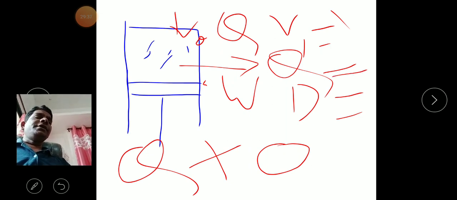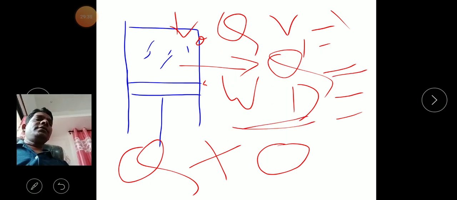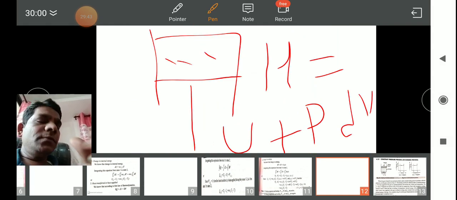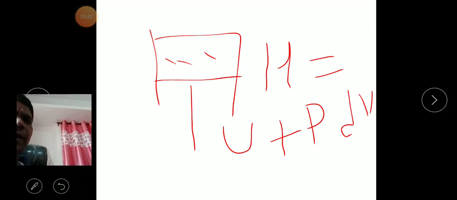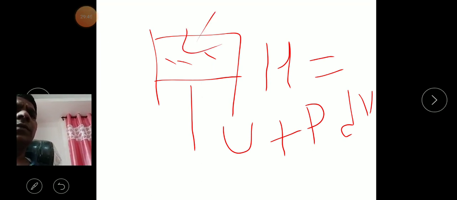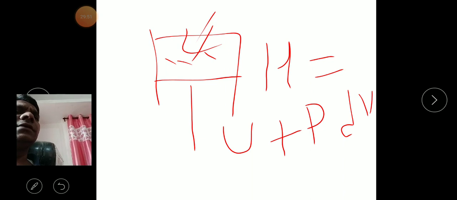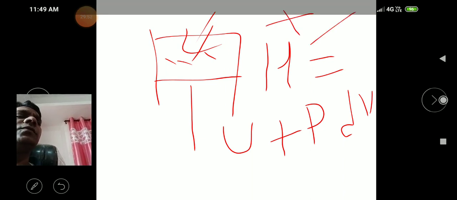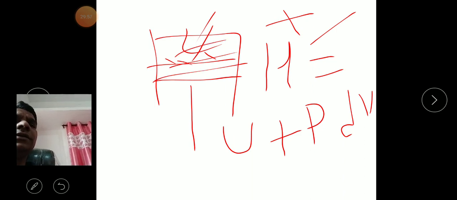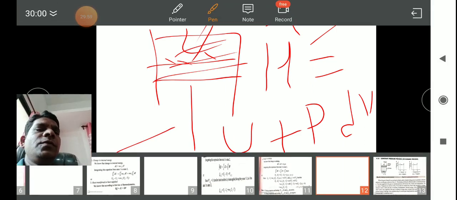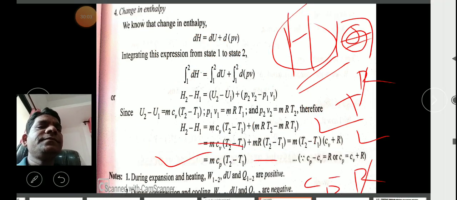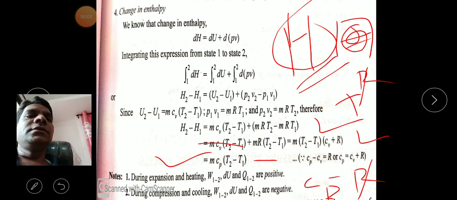For work done, work done by the system is positive, and work done on the system is negative. This is the note you should know.